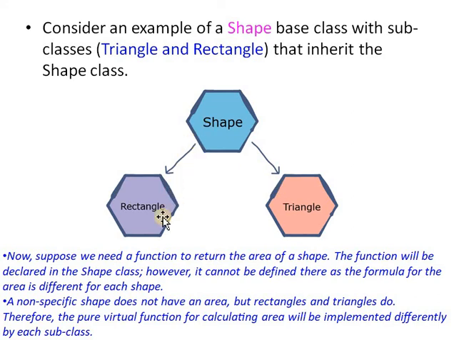The formula for the rectangle is different. The formula for the triangle is different. So in this case the calculate area function is only declared in the shape class, and that function is defined in the derived classes.